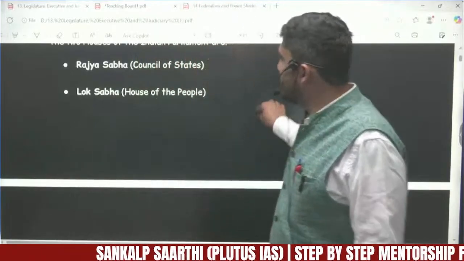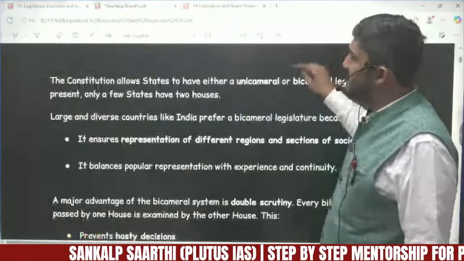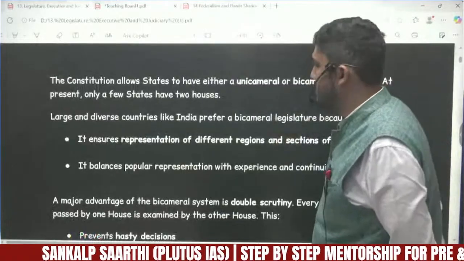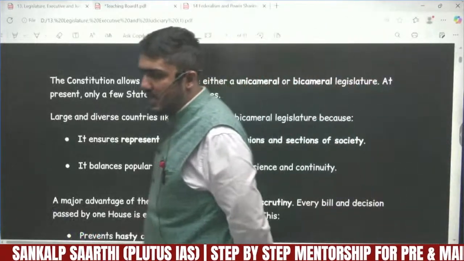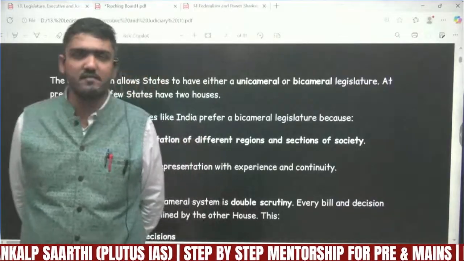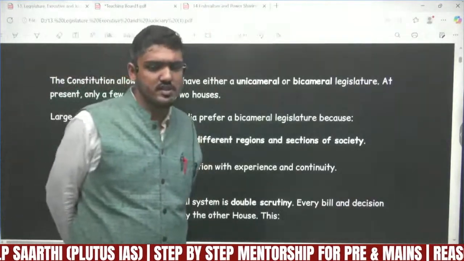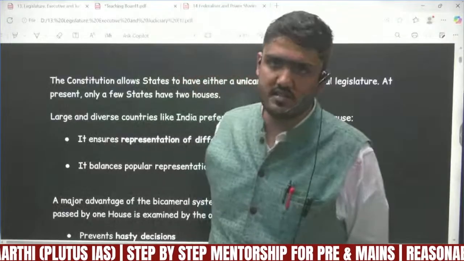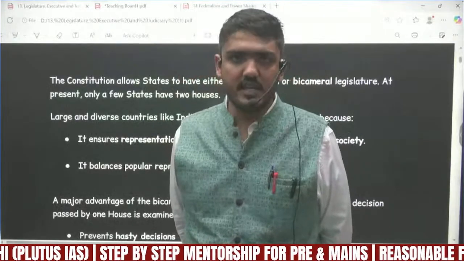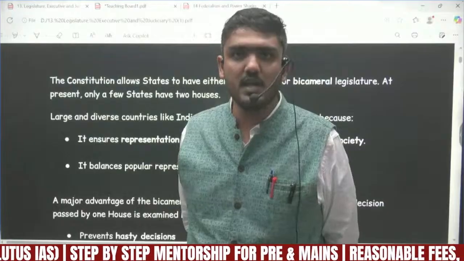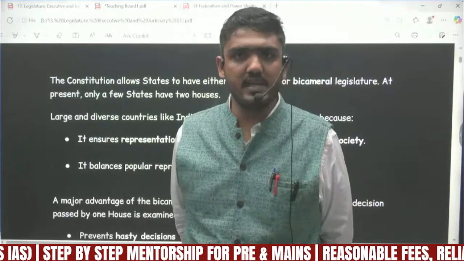Now coming on to the next point, the constitution allows states to have either unicameralism or bicameralism. Unicameralism means the existence of only one house in the state, that is the state legislative assembly, while in 6 states there is bicameralism also.